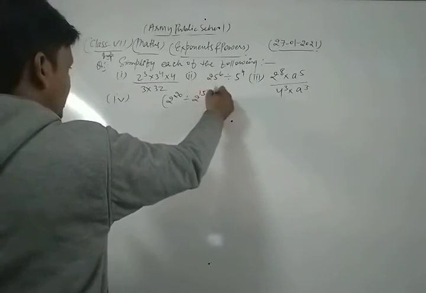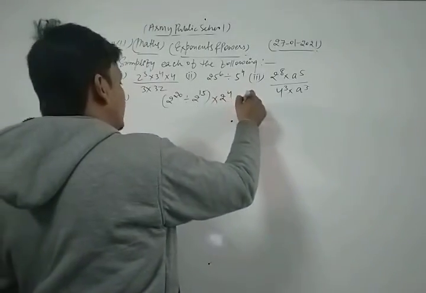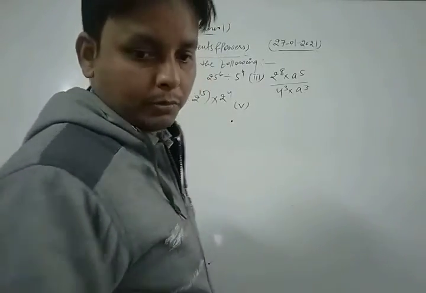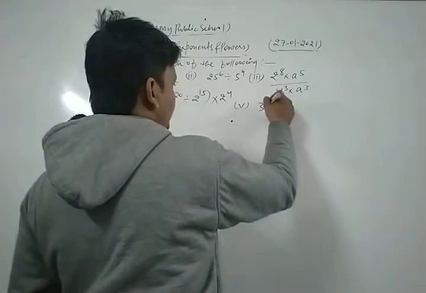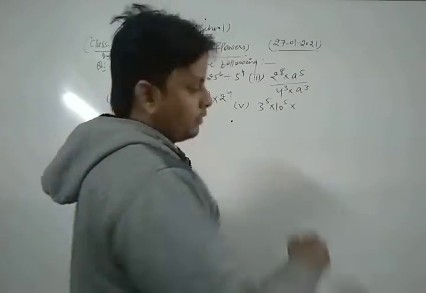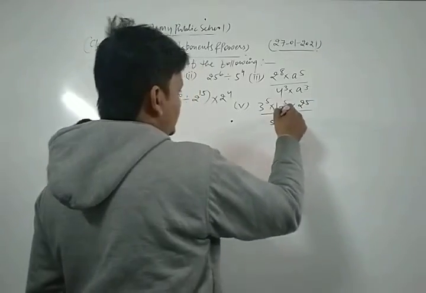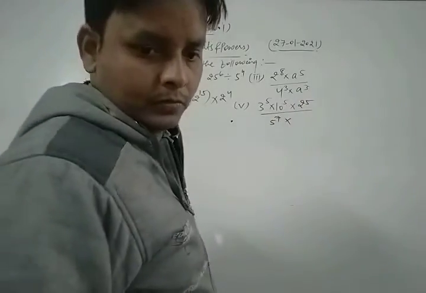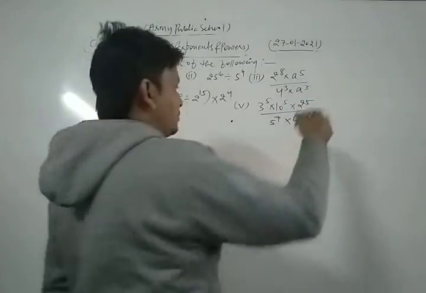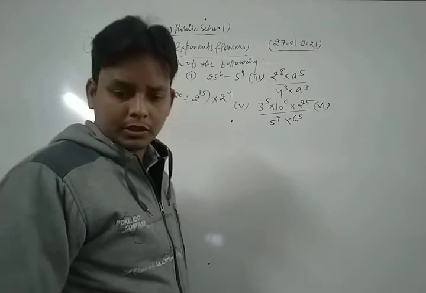2 power 15 multiplied by 2 power 4. Fourth part of this question is, dear friends, 3 power 5 10 power 5 into 25 upon 5 to the power 7 into 6 to the power 5. And dear friends, the sixth part of this question is what?